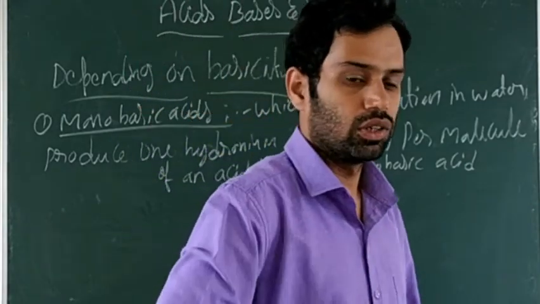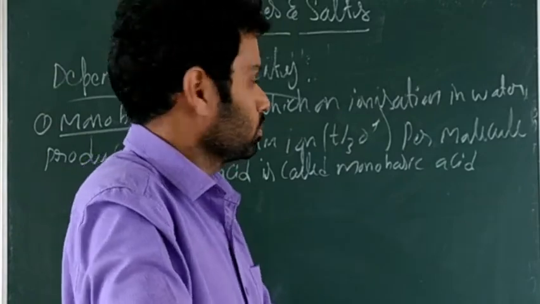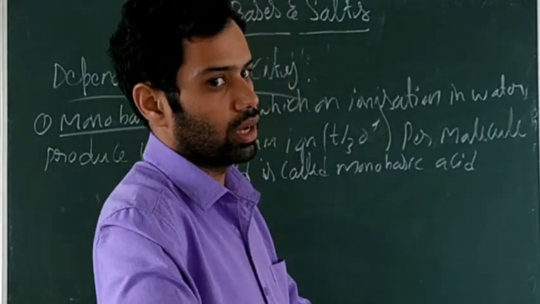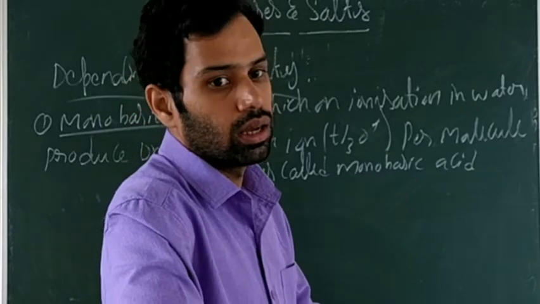Mono means single. So monobasic acids, which on ionization in water produce one hydronium ion per molecule of an acid, are called monobasic acids.